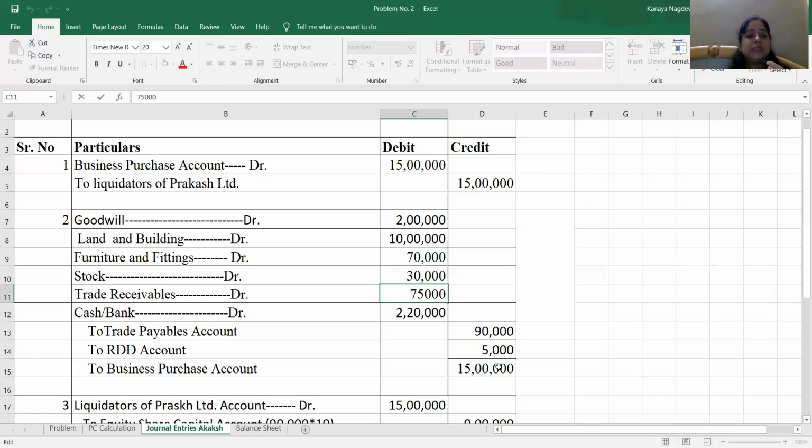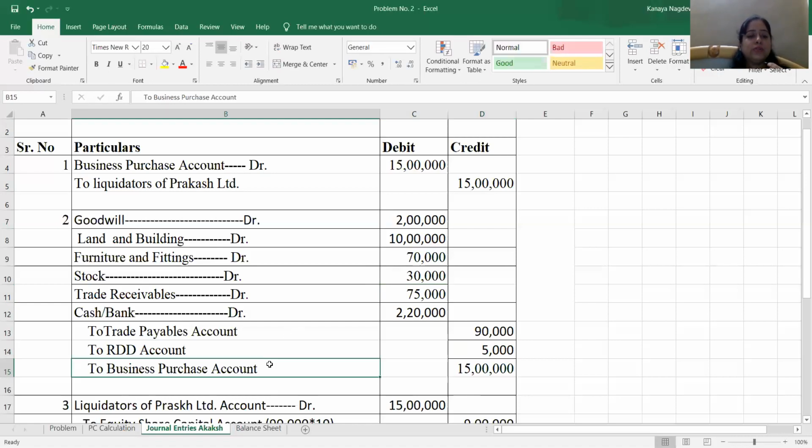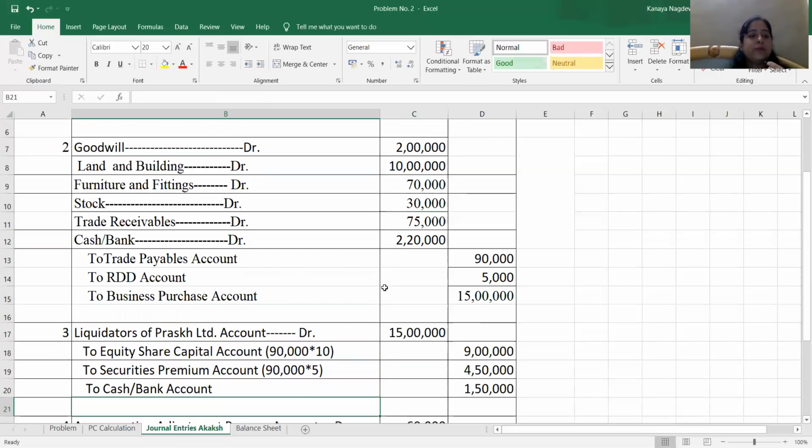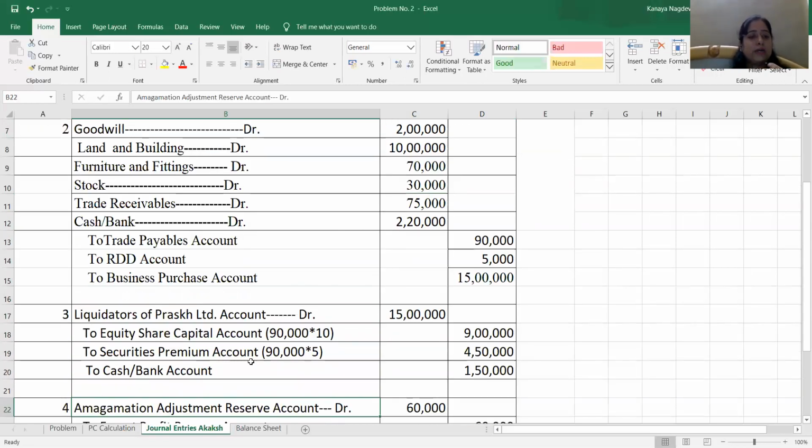And this business purchase account, I said, is closed, so it is not to be accounted in the balance sheet of Aakash Limited. These are the assets which we are going to incorporate in the balance sheet. After that, Aakash Limited has settled the purchase consideration by giving equity capital and cash. So this equity capital is nothing but the capital which is to be recorded as a liability in the balance sheet of Aakash Limited.